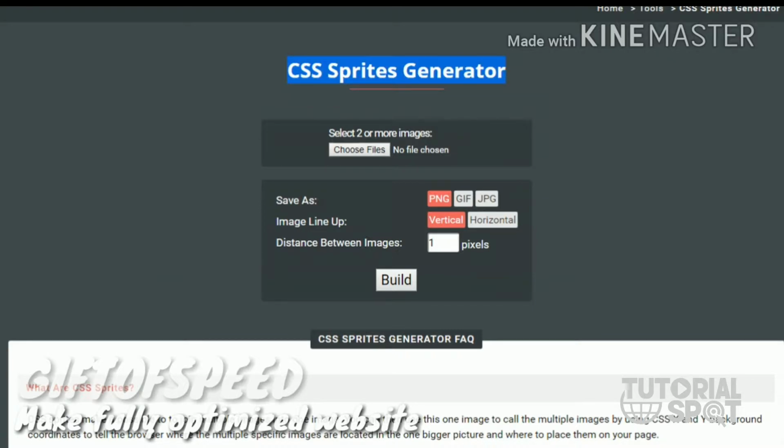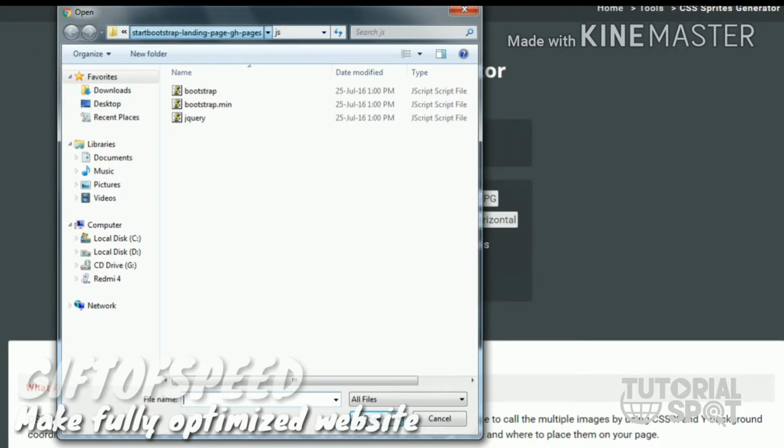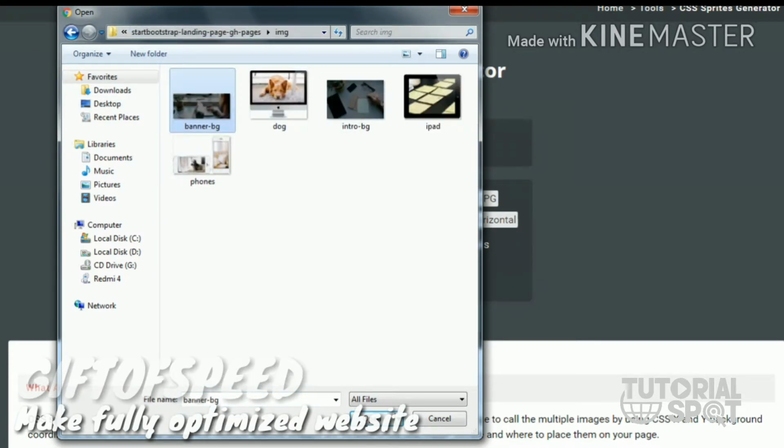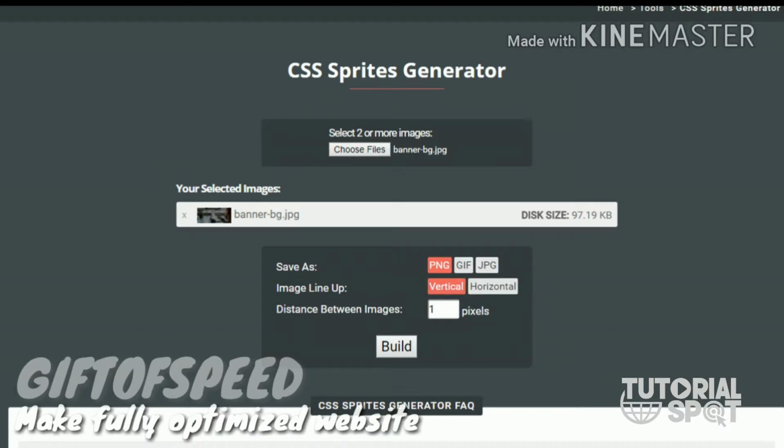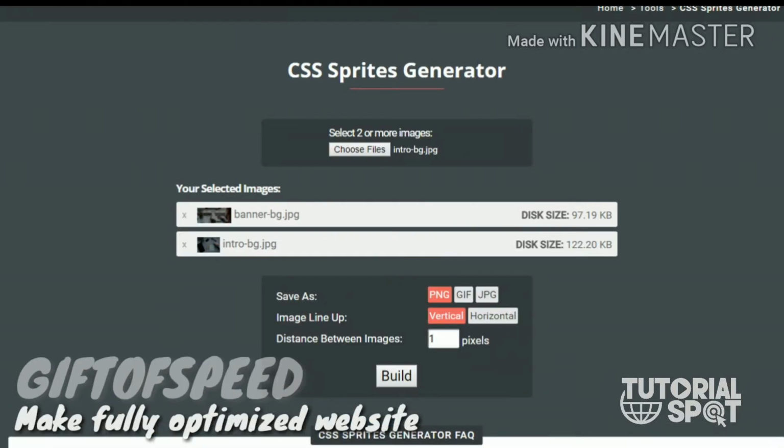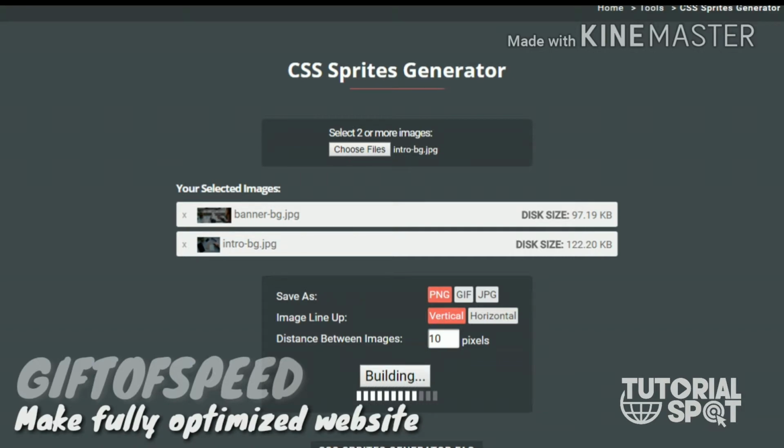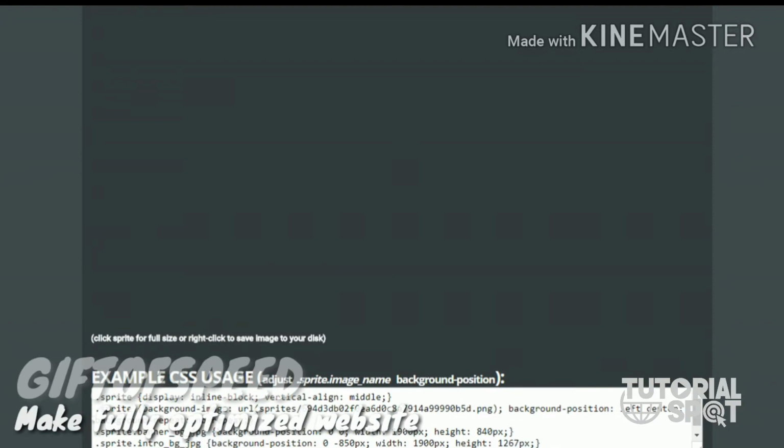This is a very nice tool, but not that useful, though you can use it some of the time. It creates just one image by combining two images of different sizes. You just set the position of the images and the distance between them, hit build, and then you can combine the two pictures into one.